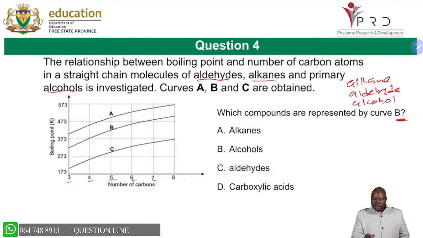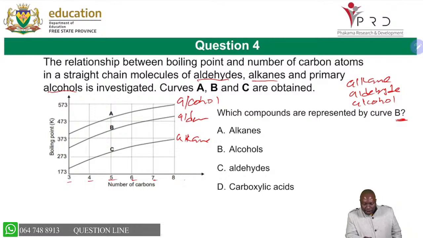So you can already see that C will be for alkane, B for aldehyde, and the top curve for alcohol. Which one is B? B is the aldehyde, in the middle of these 3. So you just look for aldehyde and you get your answer, which is number C there.